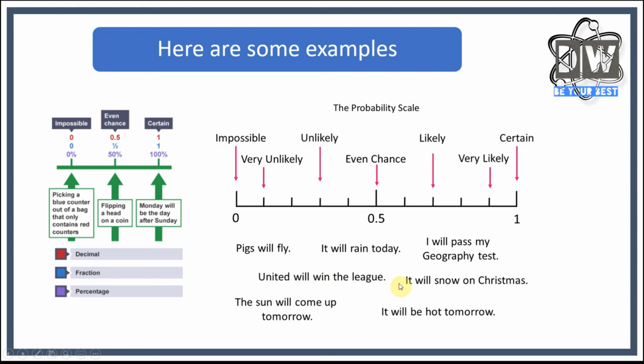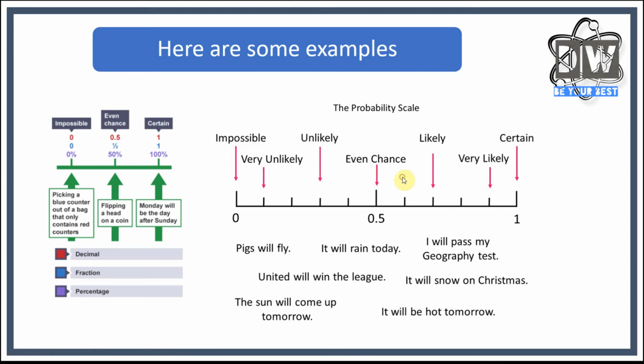Man United will win the league. Depending on who you support, you might position it somewhere, but they're going to be up here. Maybe they're likely. It will snow on Christmas. It's a bit early for snow at Christmas in reality, but it has snowed before. So maybe we're going to say it's unlikely, right? The sun will come up tomorrow. Certain. It'll be hot tomorrow. Well, I'm looking out the window. I'm saying, I'm not sure. Maybe we'll put it as even chance, but we might need a bit more information there.